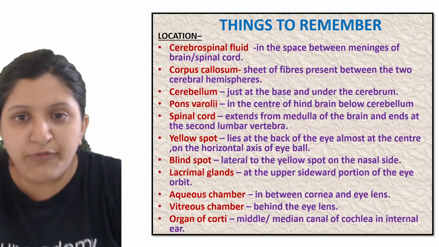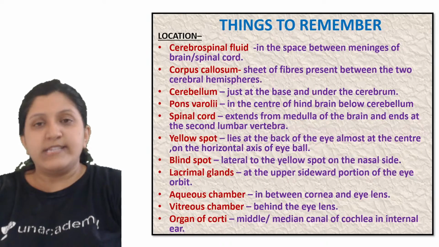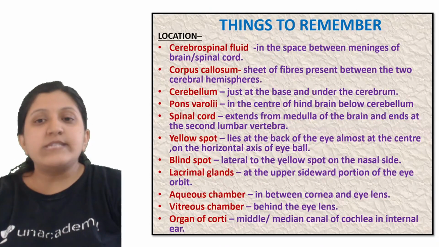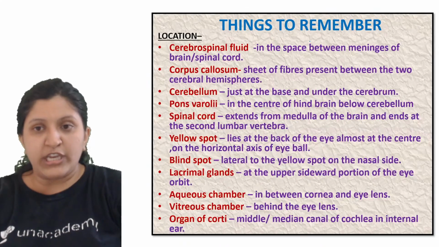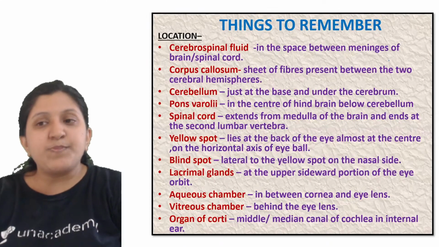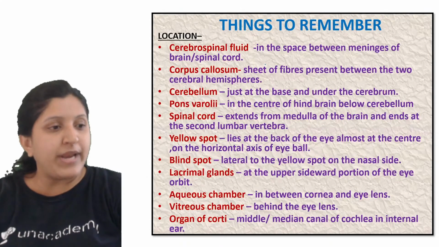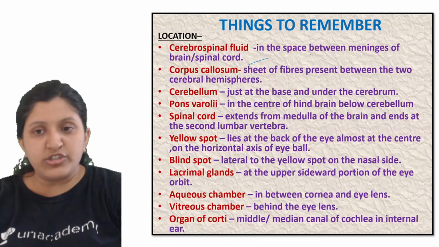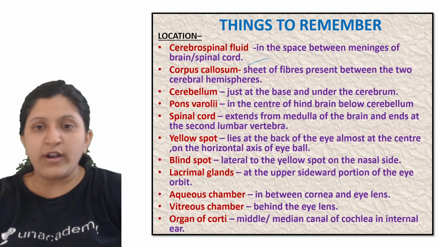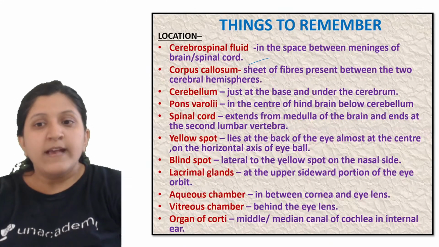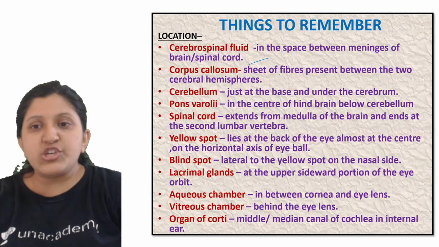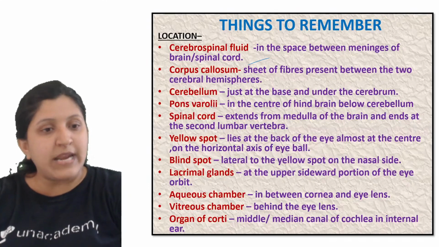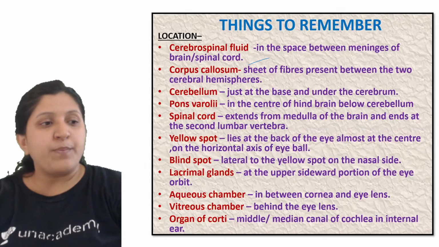Okay. So now moving on to the next one. So that is a location itself. So cerebrospinal fluid location. So this is in the space between meninges of brain or a spinal cord. Then corpus callosum location. All right. Then cerebellum. So you can see here sheet of fiber present between the two cerebral hemisphere is the corpus callosum.